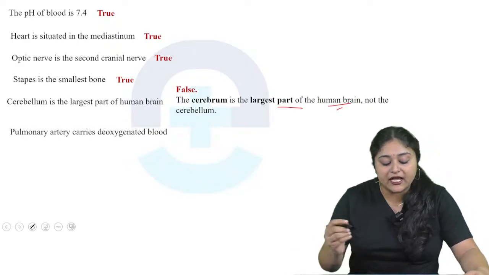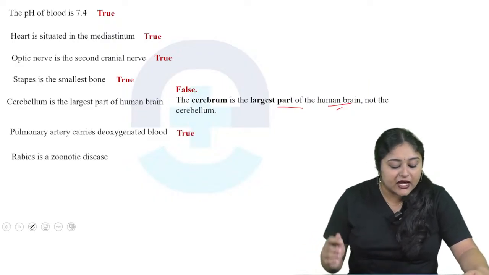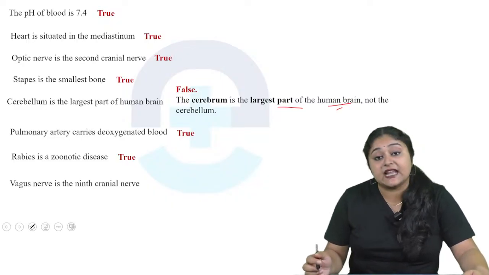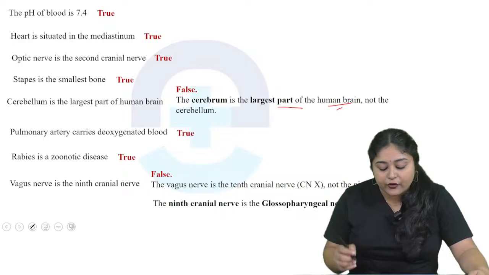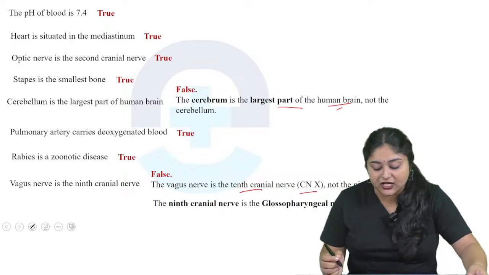Next, the pulmonary artery carries deoxygenated blood. Yes, the statement is true. Then rabies is a zoonotic disease. Yes, the statement is true. Vagus nerve is the 9th cranial nerve. That is false. Vagus nerve is the 10th cranial nerve, not the 9th. 9th is the glossopharyngeal nerve.